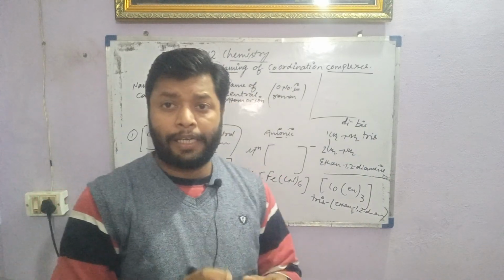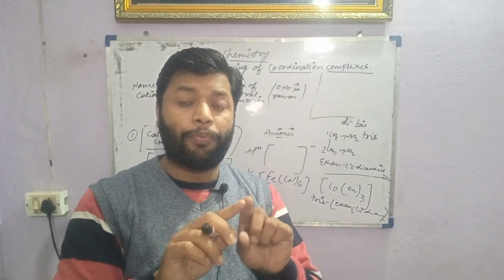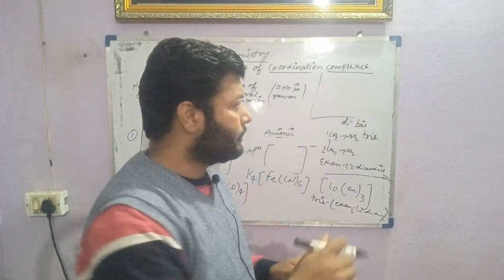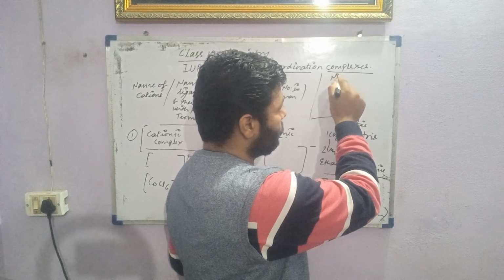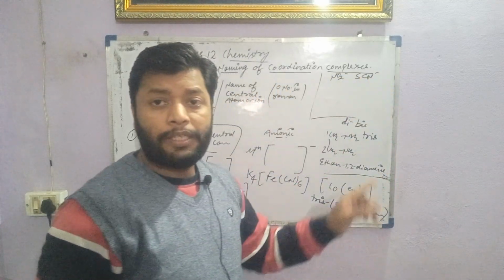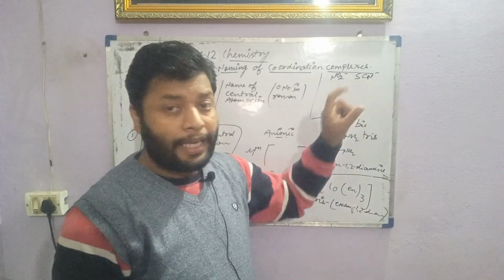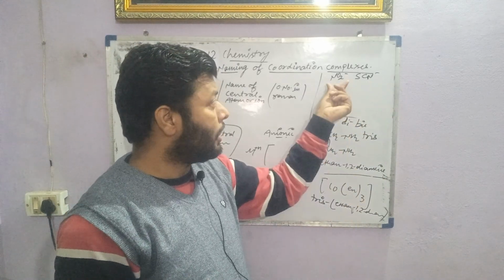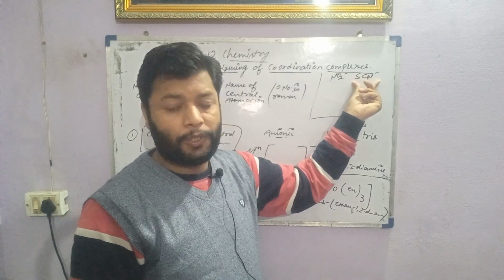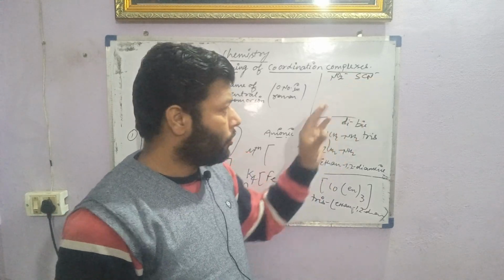Ambident ligands are those ligands having two different donor atoms in the same ligand, such as NO2 or SCN. These are anionic ligands. This is called nitrito and this is called thiocyanato. Okay.